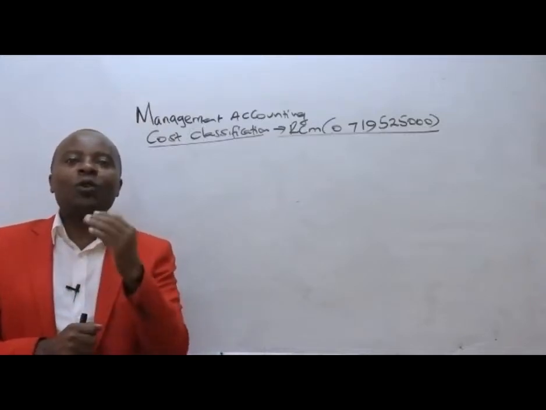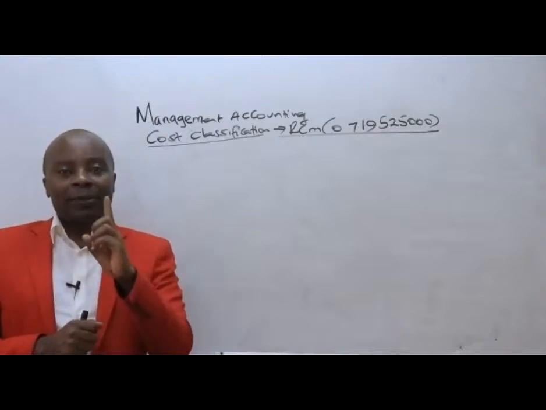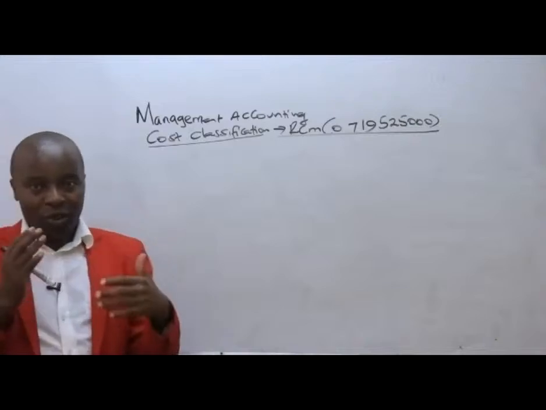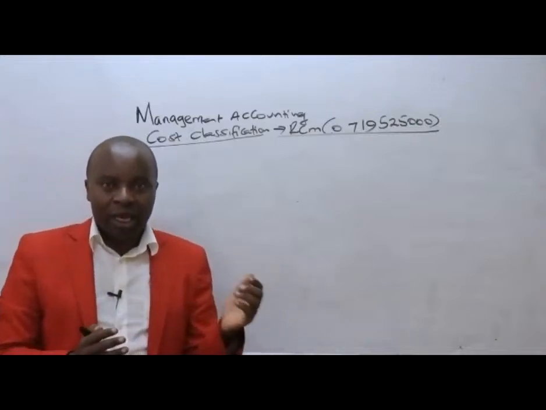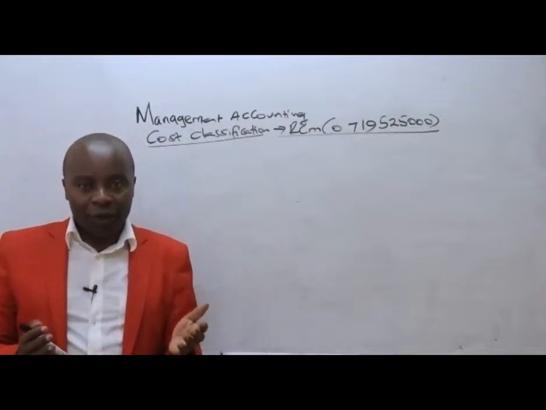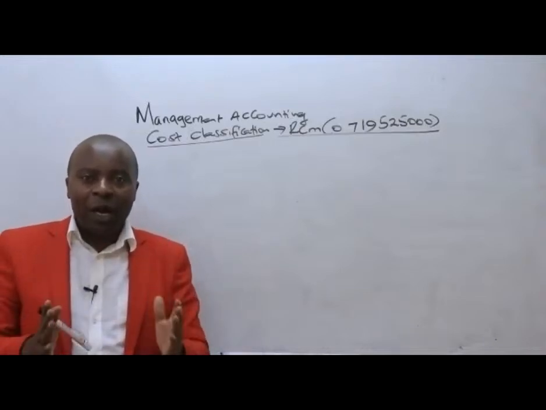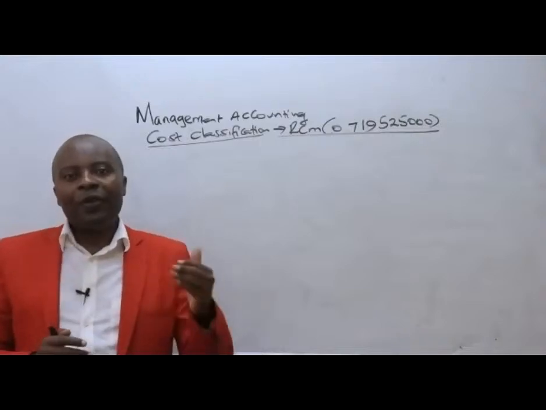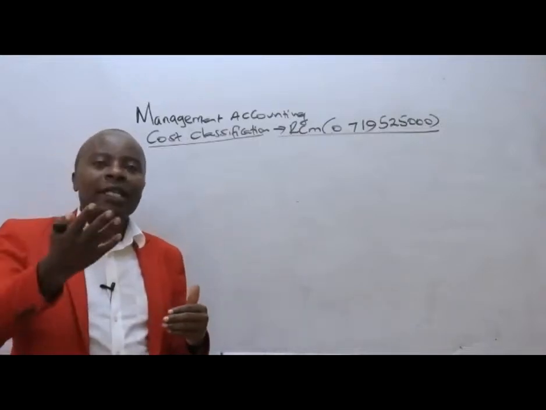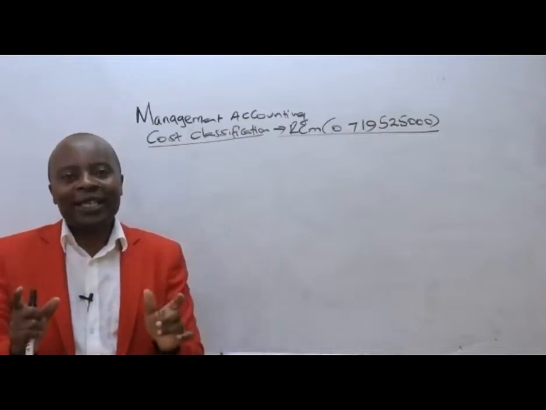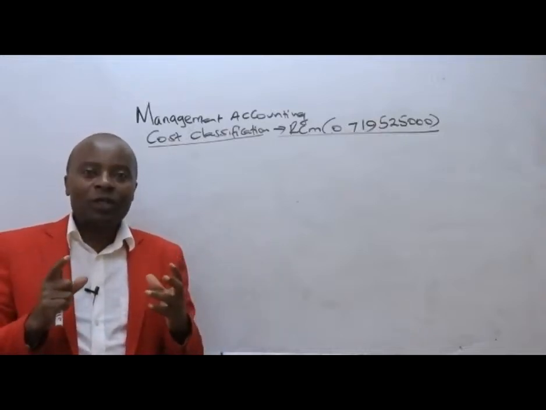And for you to be able to ascertain and peg proper cost to your product, ladies and gentlemen, at the end of the day, you as a management accountant must appreciate this concept of cost classification. You must know how we classify these costs. Which costs, for example, are controllable? Which costs do we have powers over? Which costs will be varying as the output varies? How do we handle the fixed costs, which basically are our shutdown costs?